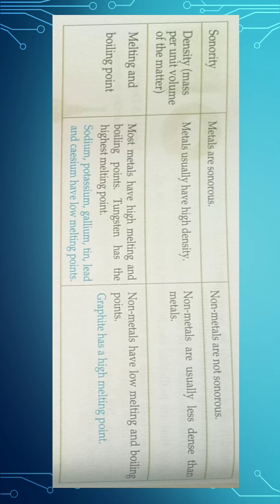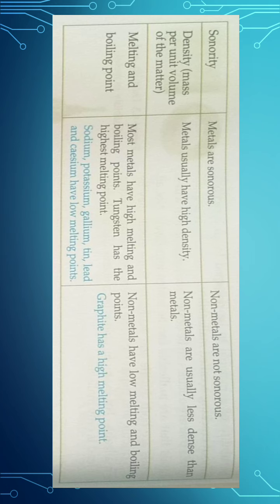Now density. What is density? It is mass per unit volume of matter. So how much mass of substance is present in a definite volume? Density is the ratio of mass to volume. Metals generally have high density because the molecules in metals are very close to each other, tightly packed, so the density is high. Non-metals are usually less dense than metals.